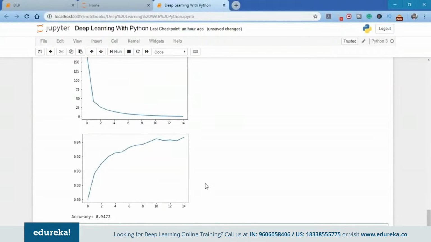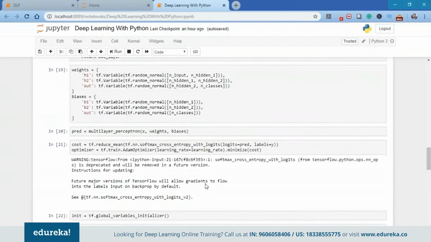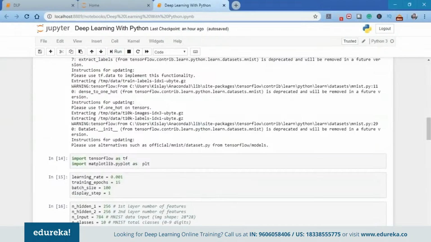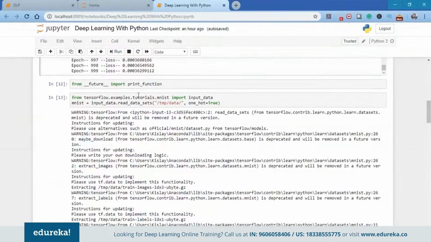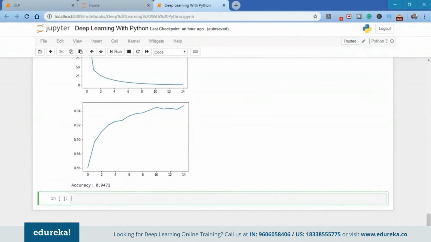So guys, this is it for today's session. I hope you came to know what exactly deep learning is, how artificial intelligence, machine learning, and deep learning are connected in terms of data science, how artificial intelligence is a superset, machine learning is a subset of artificial intelligence and deep learning is a subset of machine learning, and how exactly a perceptron works, the idea behind a neural network mimicking the human brain, how you can create your own perceptron from scratch, and how you can create a neural network from scratch using Python and the other deep learning frameworks.